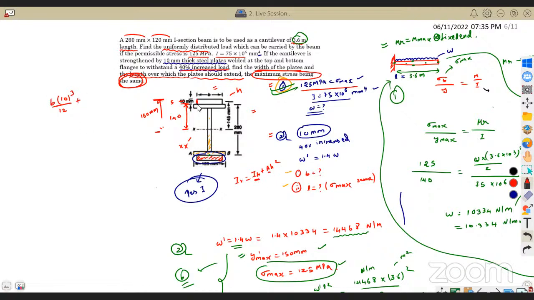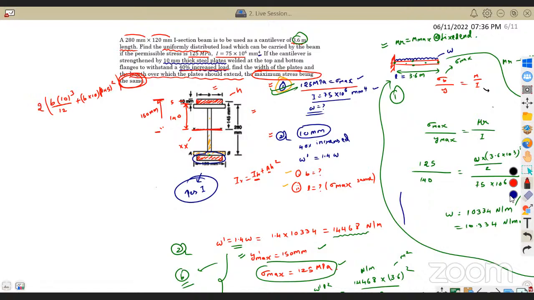Area is b into 10, multiplied by h square, where h square is the distance 145 square. This will give me the moment of inertia of one plate about the neutral axis. But I want it for two plates, so multiply it with 2.